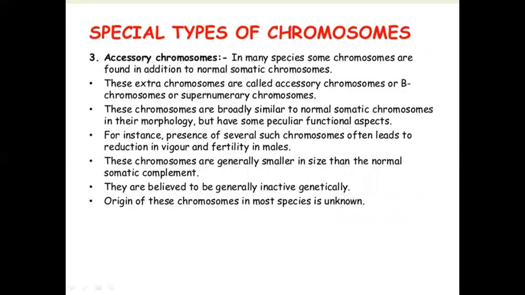Special type of chromosome. Third, accessory chromosome. In many species, some chromosomes are found in addition to the normal somatic chromosomes. These extra chromosomes are called accessory chromosomes or B chromosomes or supernumerary chromosomes. These chromosomes are broadly similar to normal somatic chromosomes in their morphology, but have some peculiar functional aspects. For instance, presence of several such chromosomes often leads to reduction in vigor and fertility in males.